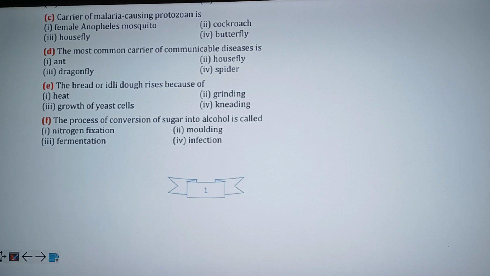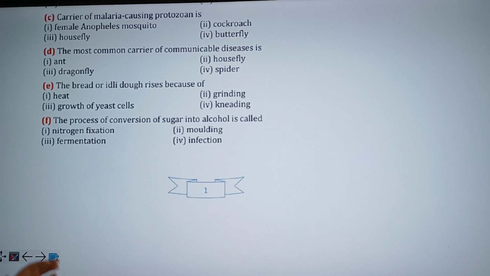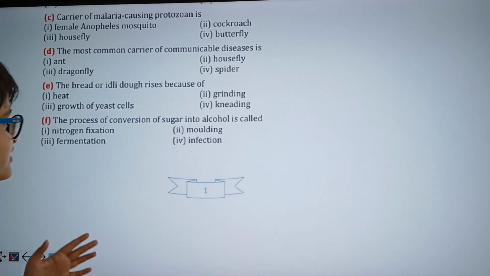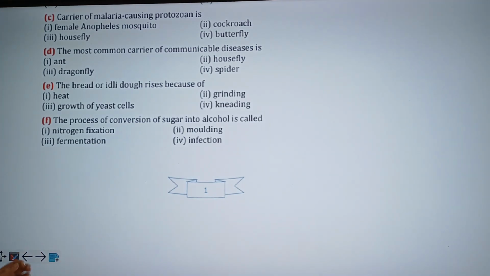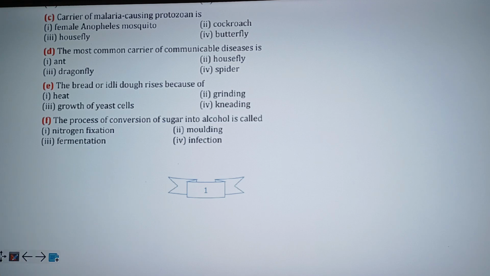Now, moving on to part F. The process of conversion of sugar into alcohol is called fermentation. Nitrogen fixation means that nitrogen is being put into the soil, and that is obviously not the case. It is sugar, not soil. Molding means that some sort of mold is being made on top of it, such as mold from fungi, which is obviously not the case. And infection means that the sugar is being infected by bacteria, virus, any of these. And that also doesn't make sense. Hence, the correct answer will be fermentation.